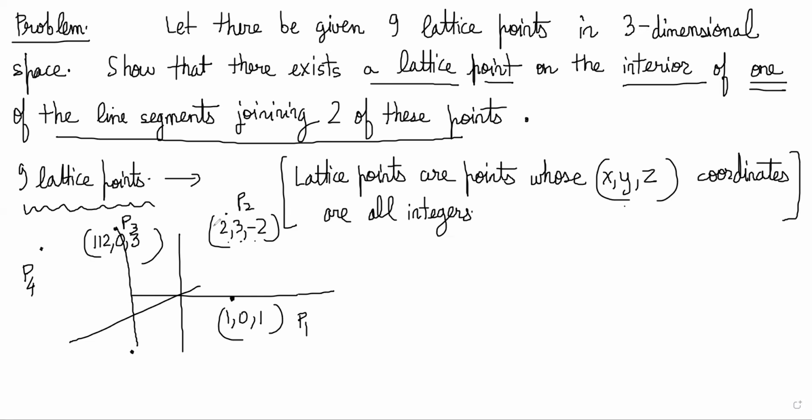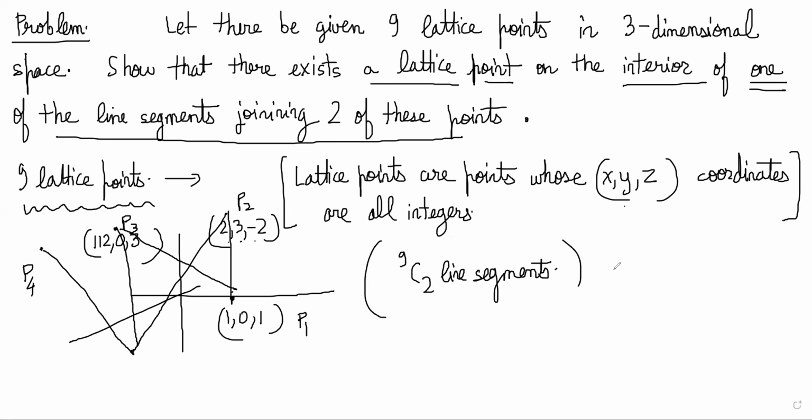Obviously, you can join these points in many different ways and make many different line segments. There are basically 9C2 line segments which connect two of these points. The question is saying that there will be one lattice point somewhere on one of these line segments.